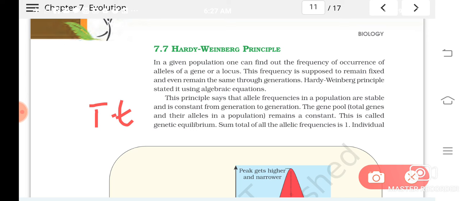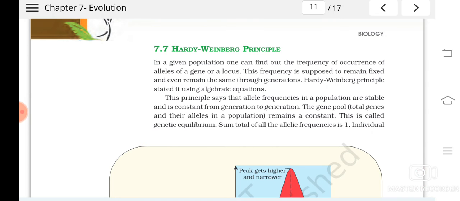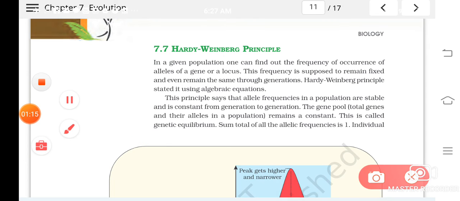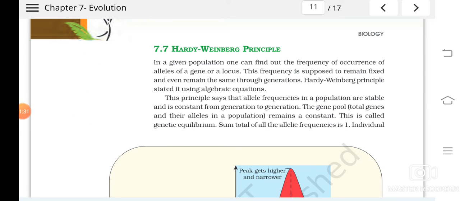So there are different kinds of organisms. When you talk about tallness, some have capital T capital T, some have capital T small t, and some have small t small t. So like this, different types of organisms you can find in a population.